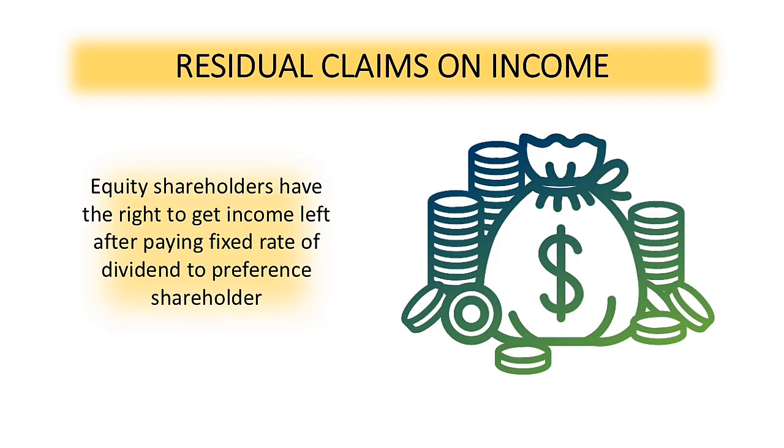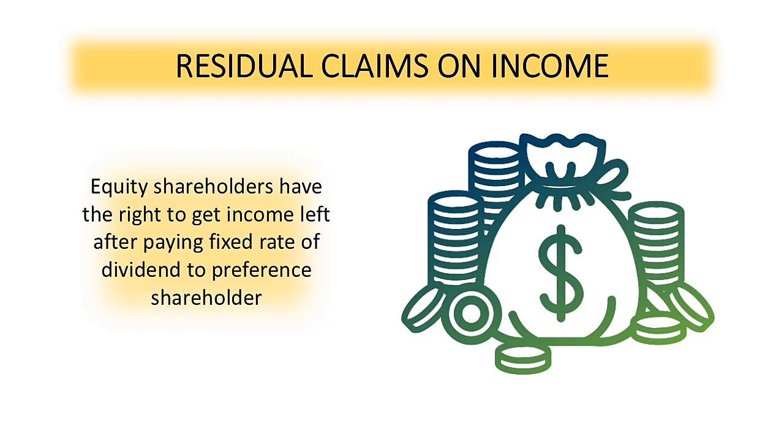The second feature is in terms of residual claims on income. So equity shareholders have the right to get income left after paying fixed rate of dividend to preference shareholder. So in this case, bago makakuha ng dividend ang isang common shareholder, the company should ensure first na na-distribute muna ang dividend sa mga preference shareholders.